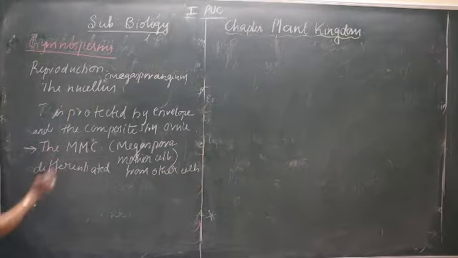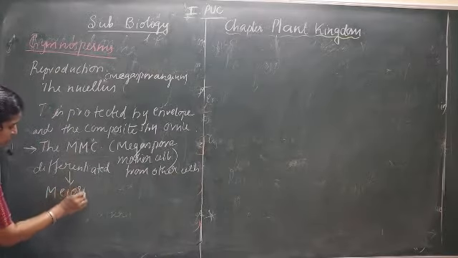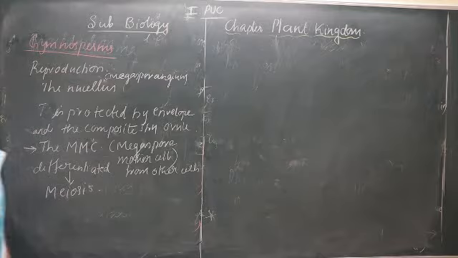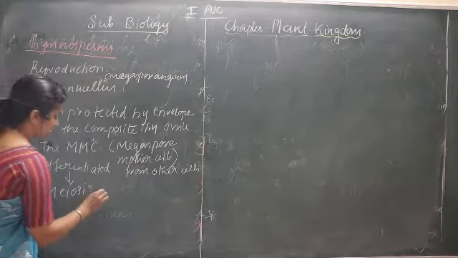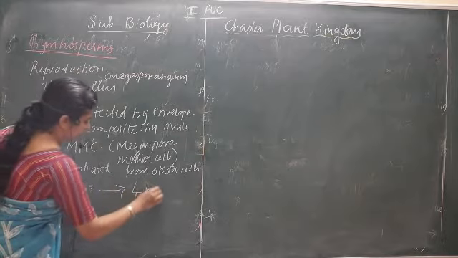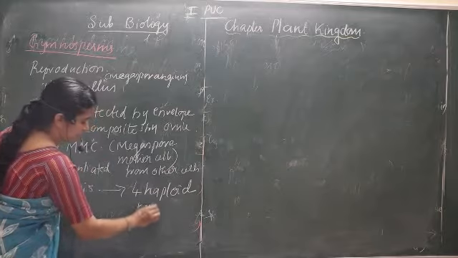This megaspore mother cell undergoes meiosis. You know about meiosis? Mitosis and meiosis are the two events that occur during cell division. This meiosis results in the production of four haploid megaspores.